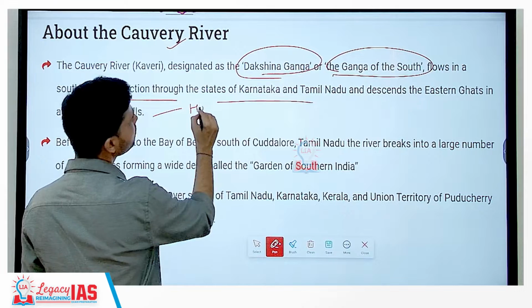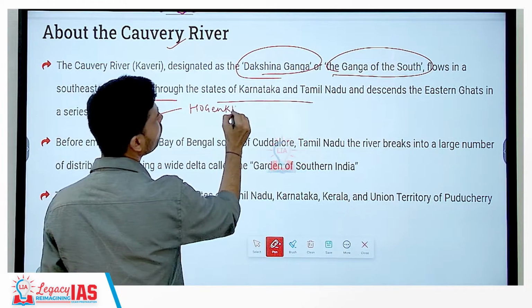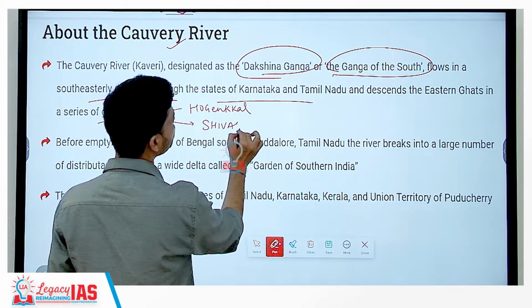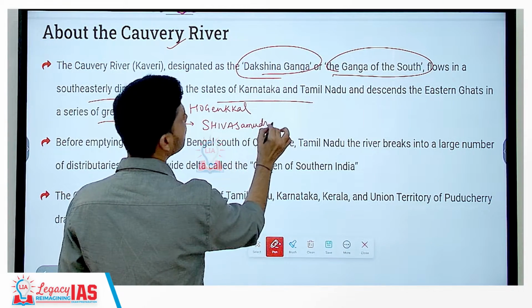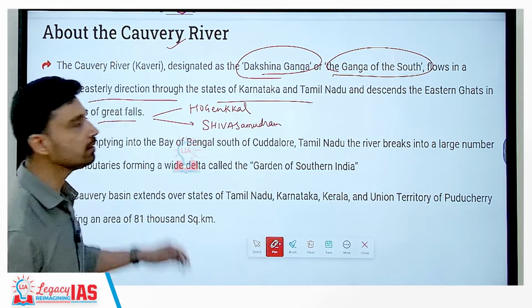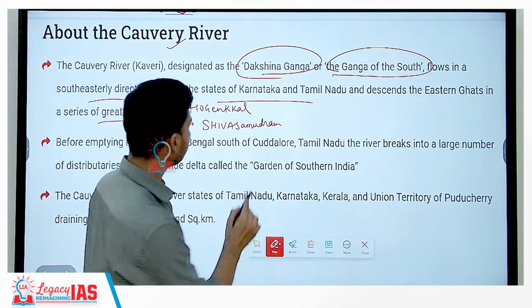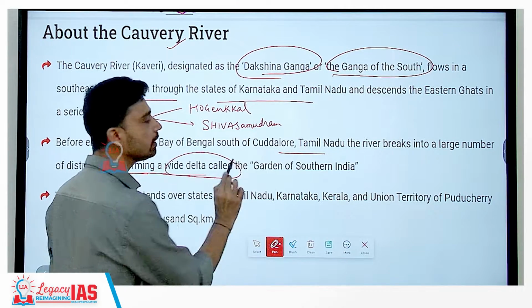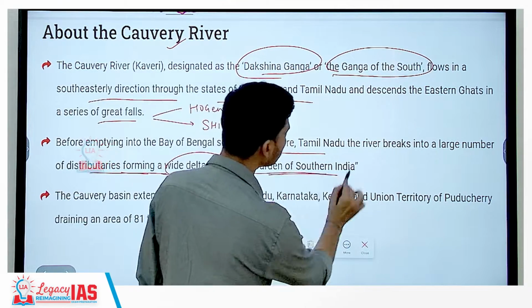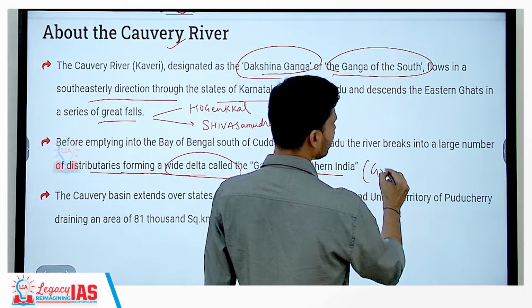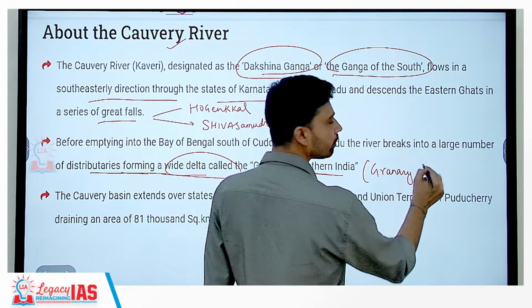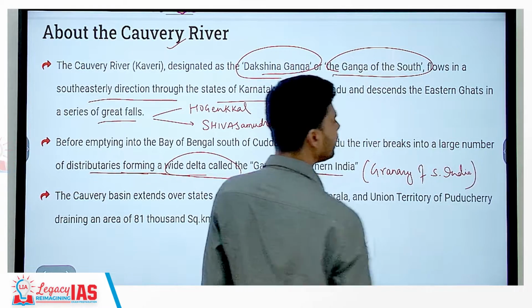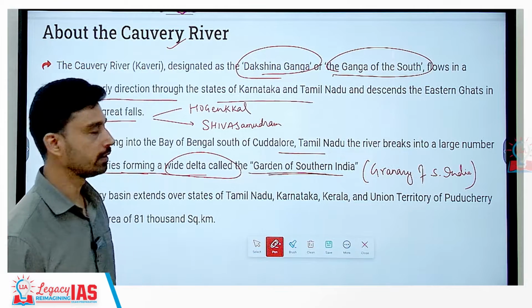So the major waterfalls in the course of river Cauvery are Hogenakkal, which is one of the waterfalls. Then we have Shiv Samudram, that is another waterfall. And then the river enters into Tamil Nadu, and in Tamil Nadu it breaks into a large number of distributaries, forming a wide delta, which is also called the Garden of Southern India, or many times, because of the fertile nature of this delta, it is referred to as the Granary of South India due to the large scale production of grains that happens in this region.